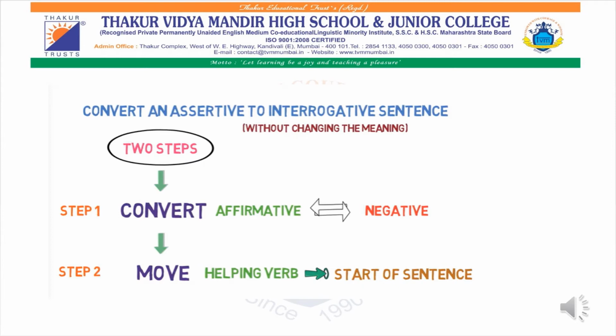If it is positive, then you have to convert it into negative by adding not. If it is negative, then you have to convert it and make that sentence positive. After that, we have to move the helping verb and start off the sentence. In the next slide, I will give you an example and it will be crystal clear.